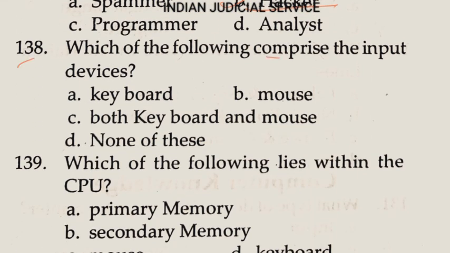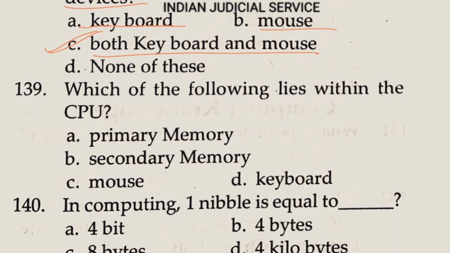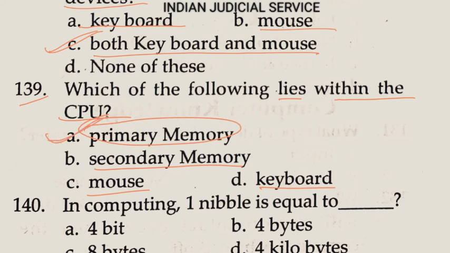Question 138. Which of the following comprise the input device? Option A, keyboard, yes, it is an input device. Mouse, it is also an input device. Both keyboard and mouse. So the answer is here option C. 139. Which of the following lie within the CPU? Option A primary memory, option B secondary memory, option C mouse, option D keyboards. So what lies within the CPU is primary memory. Answer is here option A.